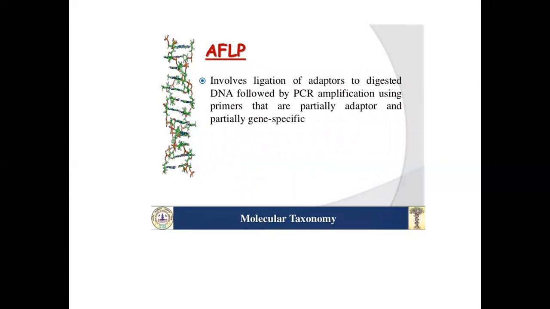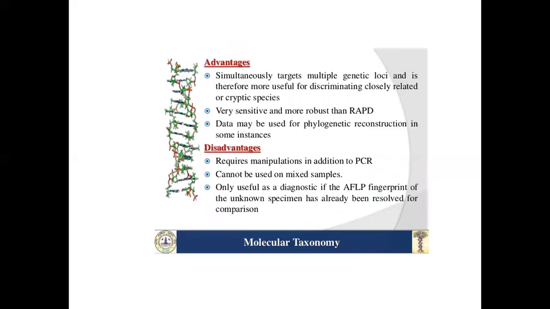AFLP involves ligation of adapters to digested DNA, followed by PCR amplification using primers that are partially adapter and partially gene specific. Advantages: simultaneously targets multiple genetic loci and is therefore more useful for discriminating closely related or cryptic species.